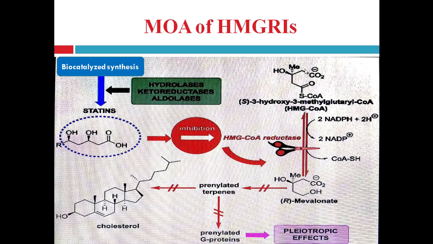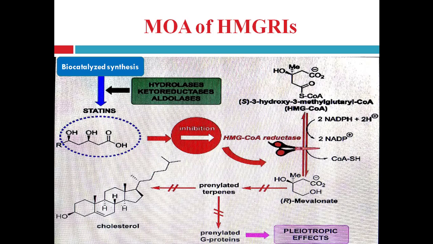This is the structure of HMG coenzyme A, that is, 3-hydroxy 3-methyl glutaryl coenzyme A. This is a glutaric acid derivative, a 5 carbon dicarboxylic acid, that means 2 carboxylic acid groups are present, one at each end. So this 5 carbon dicarboxylic acid is known as glutaric acid.